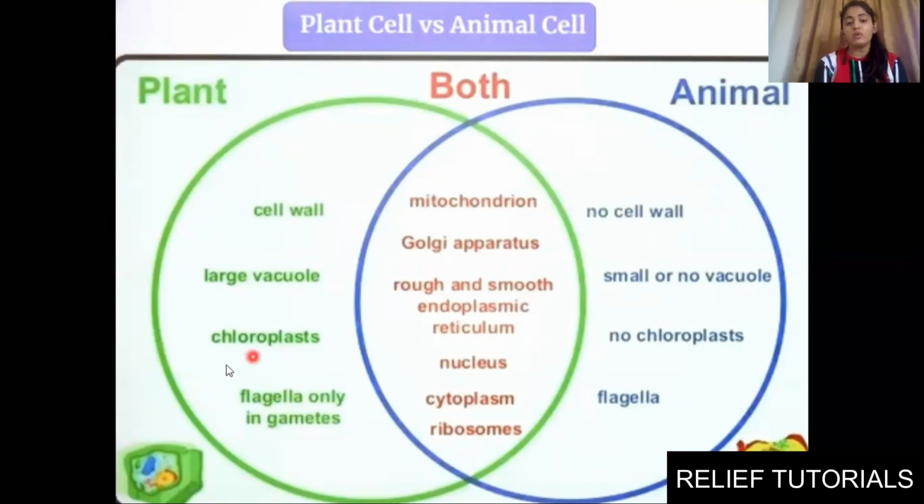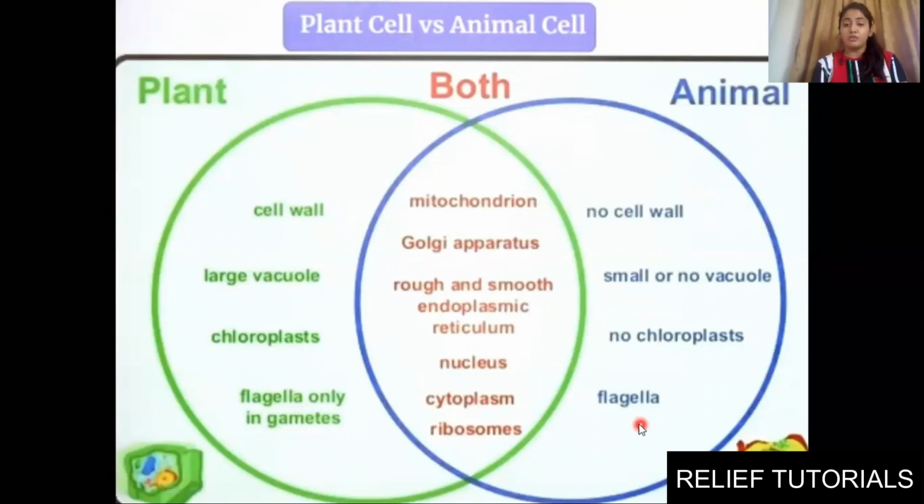Next we have chloroplast. Chloroplast is a plastid present in plants, a color giving pigment which gives green color to the plant. That is absent in animal cells. We do not have chloroplast, otherwise we would also be green. We don't have plastids, so chloroplast is absent in animals. Last is flagella, only in gametes. Flagella will be present only in gametes in animal cells.